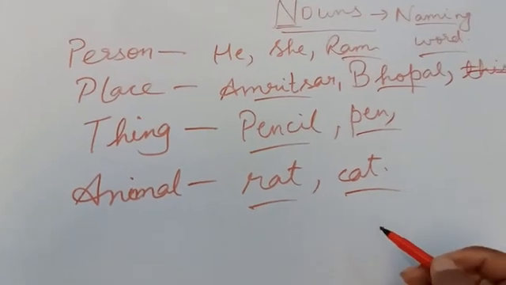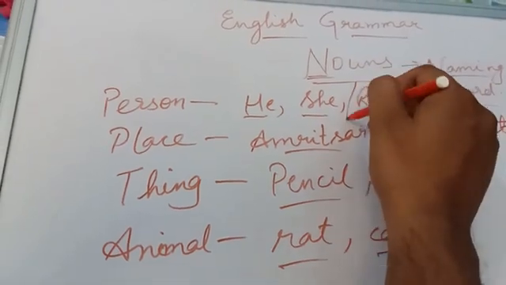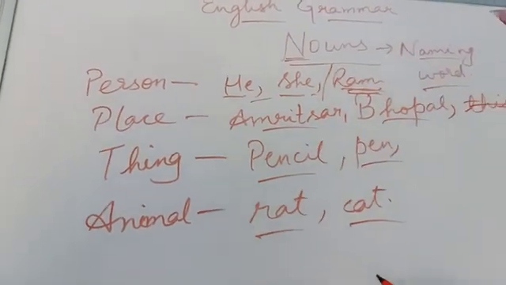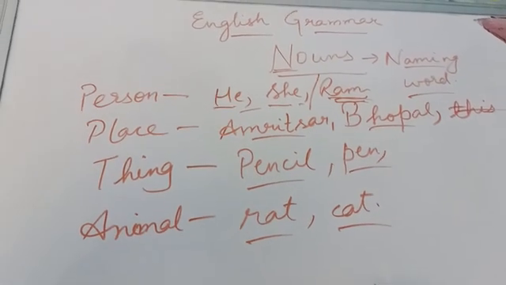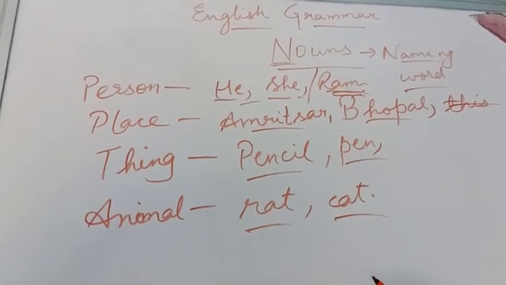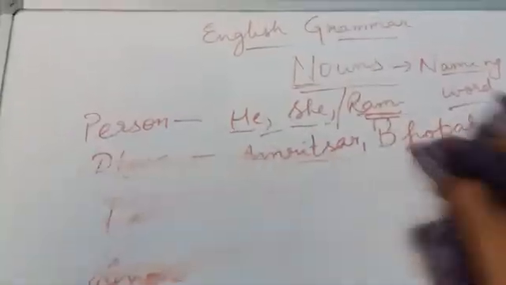Now if we talk about he and she, and this one is Ram, there is a difference in this. Based on this difference, we will now talk about the types of nouns. In today's class, we will talk about four types of nouns.